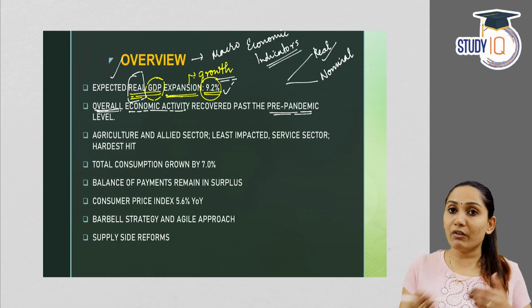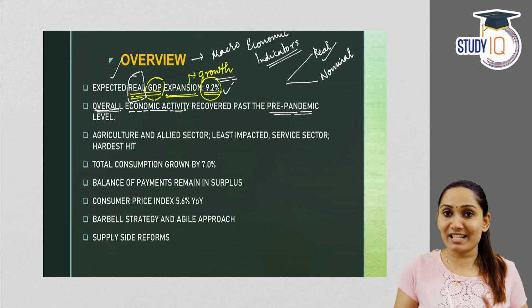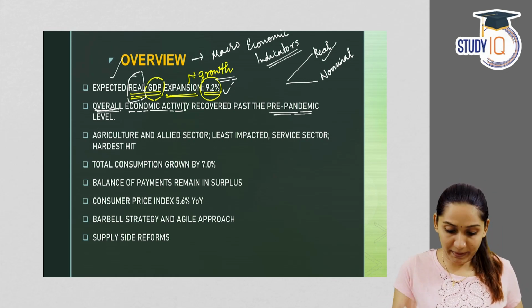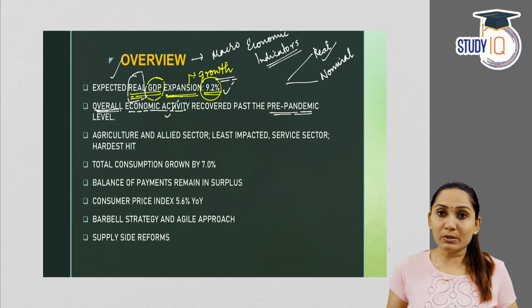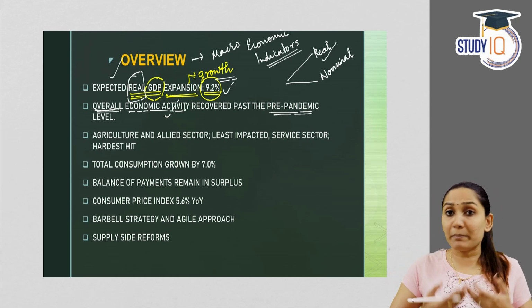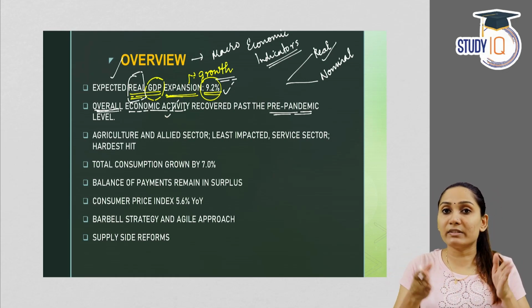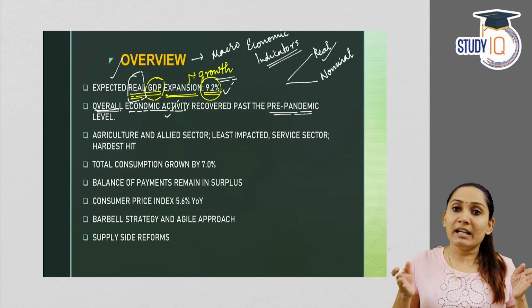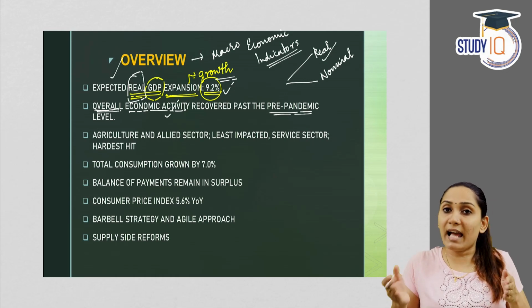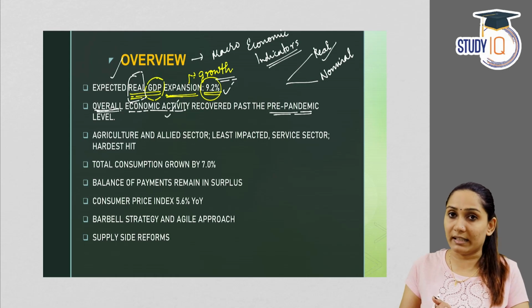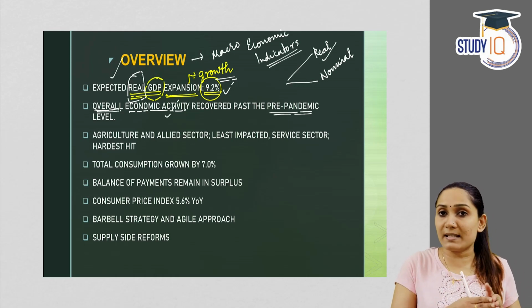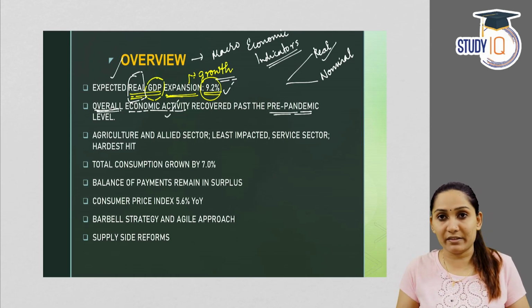Any transaction involving money is considered to be an economic activity. Economic activities can be different, and in India we have 3 sectors: the primary sector, the industrial sector or the secondary sector, and the tertiary sector or the services sector. Within the sectors there are subsectors under which the economic activities take place.